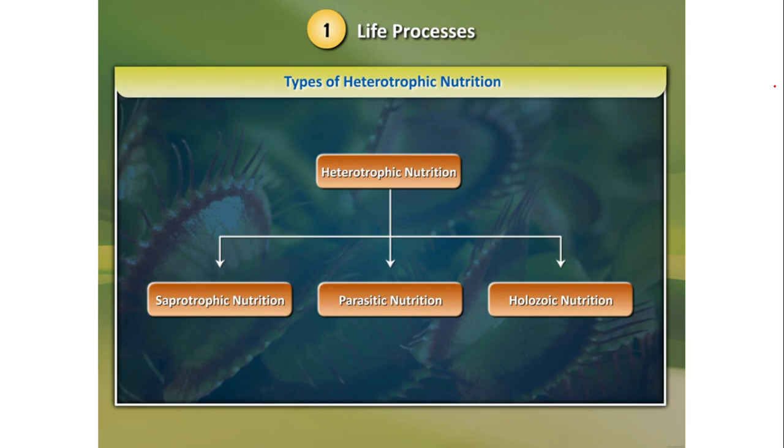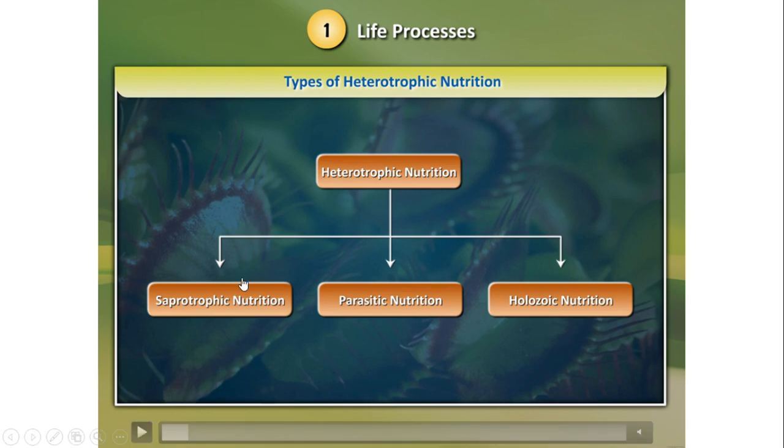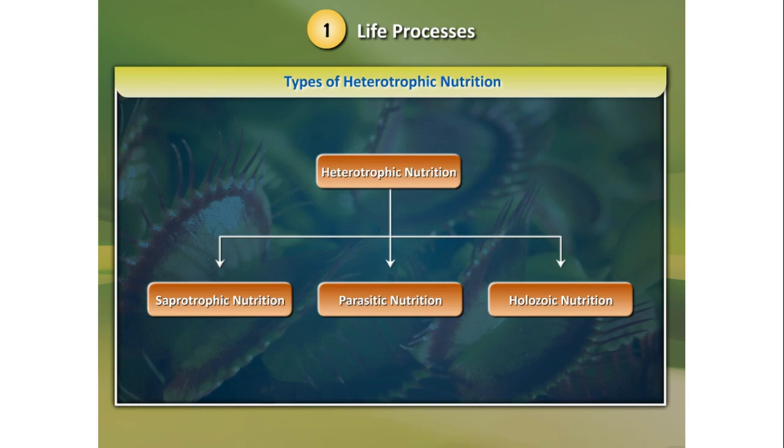Once again I repeat, what is the first mode of heterotrophic nutrition? Saprophytic nutrition. What is saprophytic nutrition? That nutrition in which an organism obtains food from decaying organic matter, that is dead plants, dead animals and rotten food. What is the peculiarity of this nutrition?